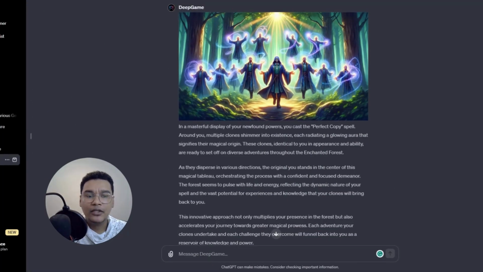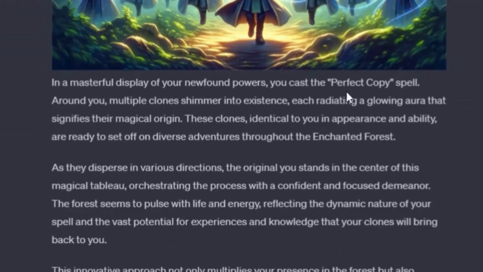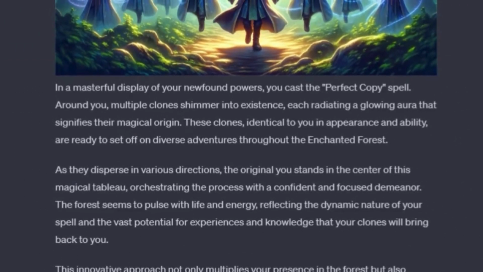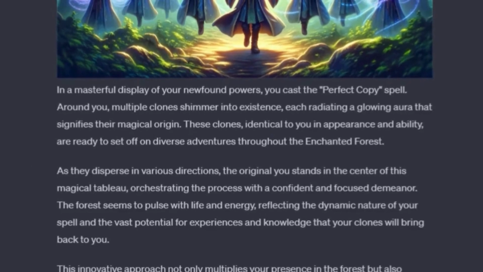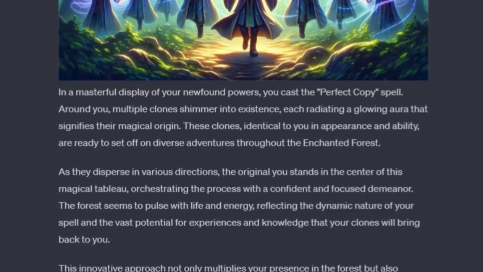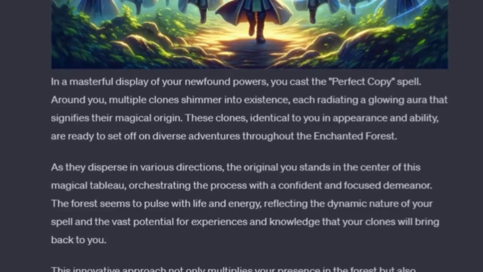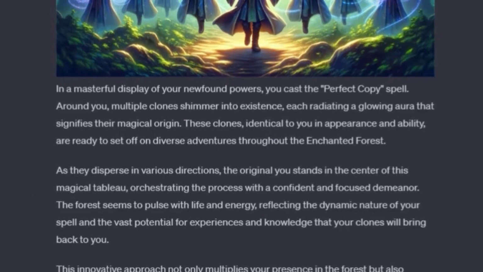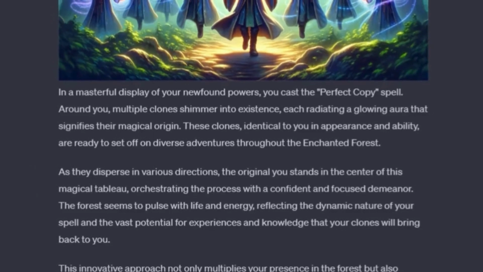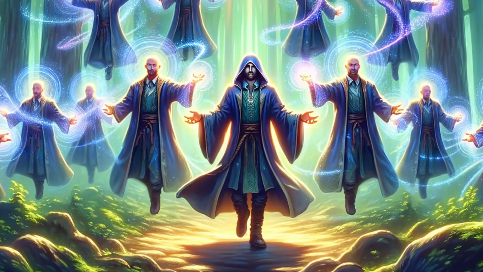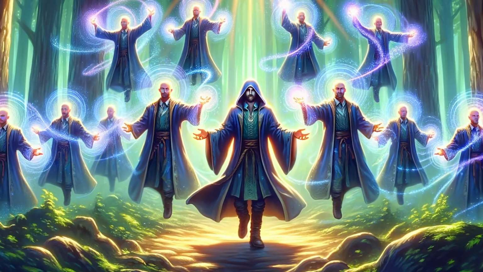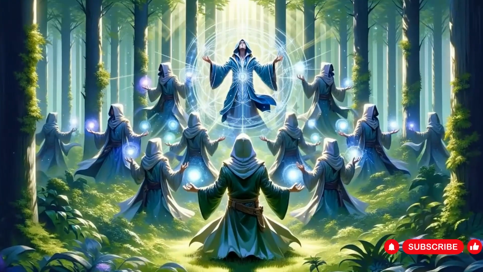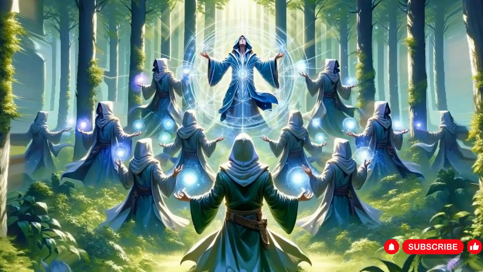In a masterful display of your newfound powers, you cast the Perfect Copy spell. Around you, multiple clones shimmer into existence, each radiating a glowing aura that signifies their magical origin. These clones, identical to you in appearance and ability, are ready to set off on diverse adventures throughout the enchanted forest. As they disperse in various directions, the original you stands in the center of this magical tableau, orchestrating the process with a confident and focused demeanor.